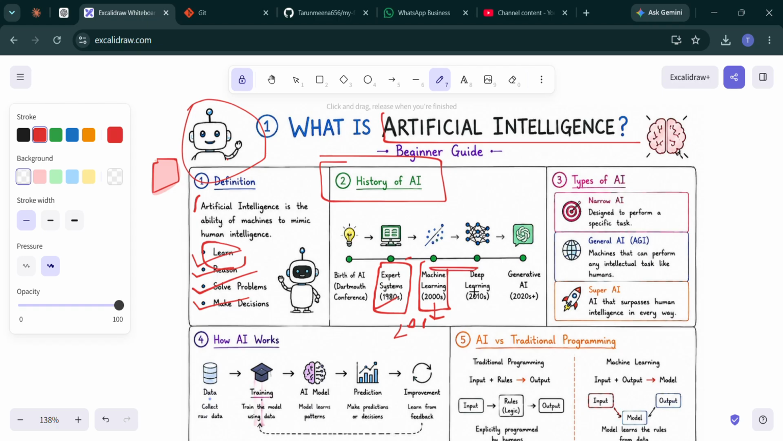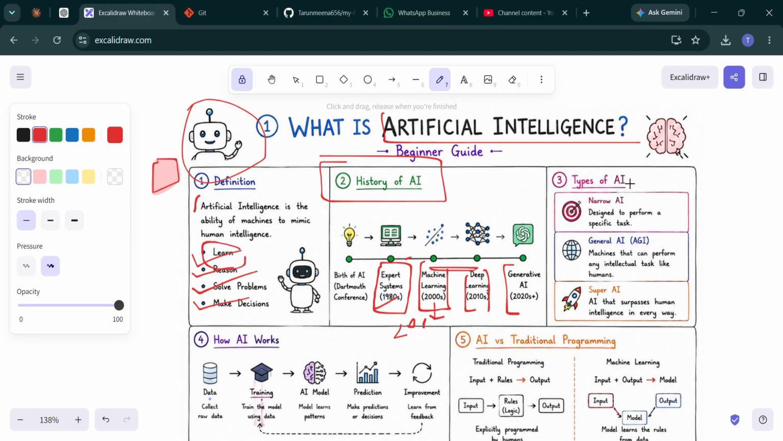Then came deep learning in 2010. Using neural networks inspired by the human brain, they built systems called deep learning. And today we are in the era of generative AI, where models like ChatGPT can generate text, images, code, and much more. So this is how the history of AI came into the picture.